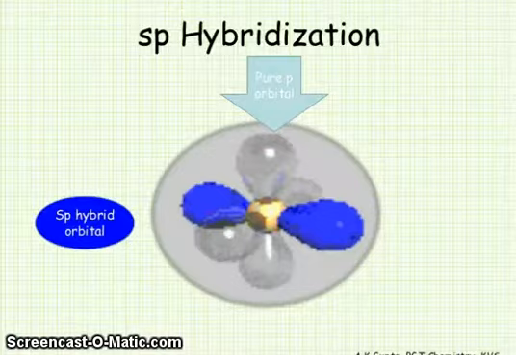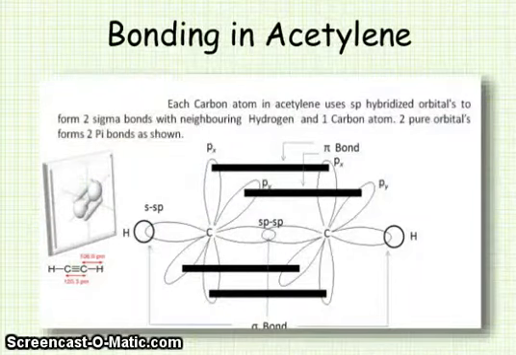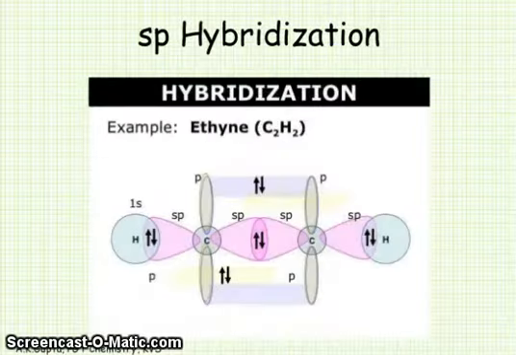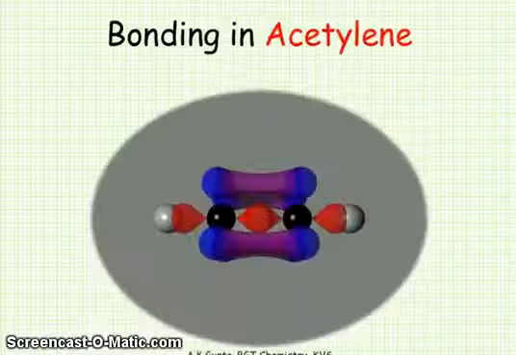sp hybridization. The bonding in acetylene. Each carbon atom in acetylene uses sp hybridized orbitals to form 2 sigma bonds with the neighboring hydrogen and carbon atom. 2 pure p orbitals form 2 pi bonds as shown. sp hybridization. Hybridization in ethyne, you can see.